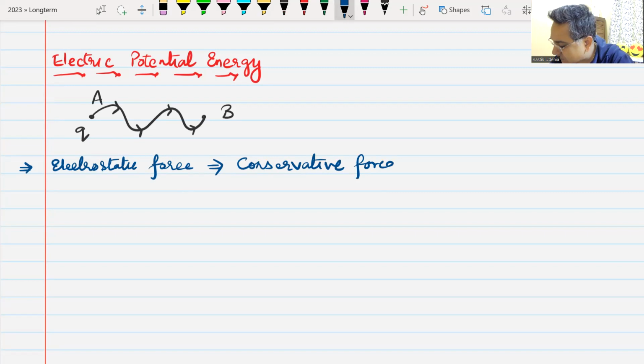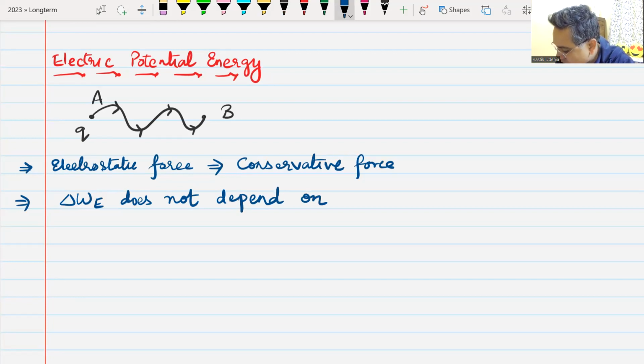That means work done by electrostatic force does not depend on path. Work done by electrostatic field or electrostatic force does not depend on path.